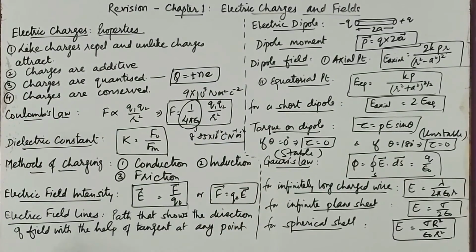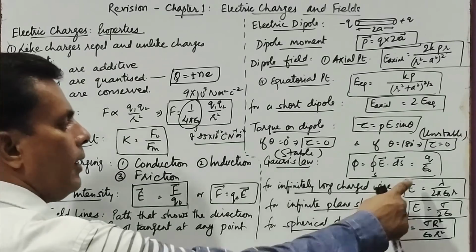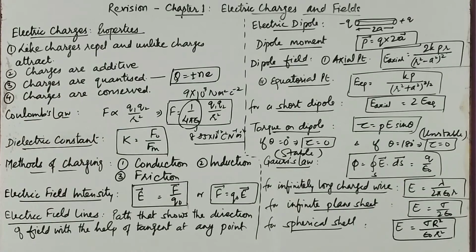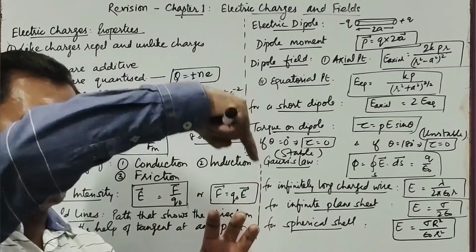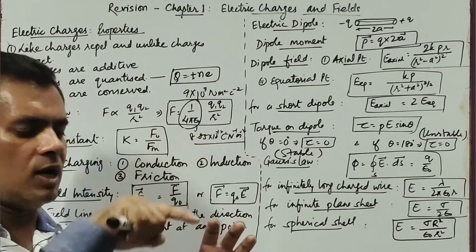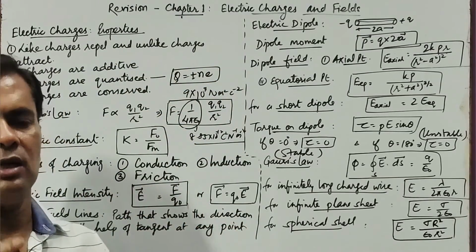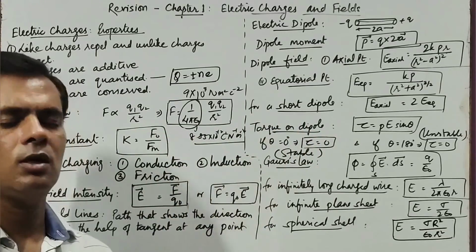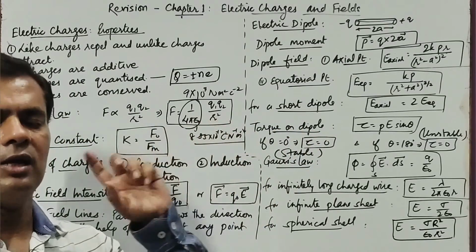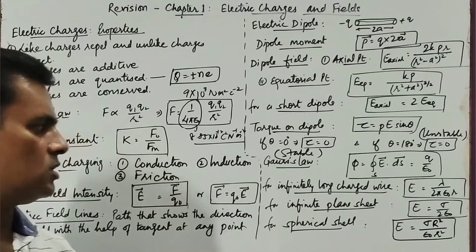Then the Gauss's law we had. Gauss's law says that the electric flux through a given surface is 1 upon epsilon naught times the charge enclosed by the surface. And we could find out that the charge must be enclosed by the surface for which the flux is to be counted. If we are finding the flux of a surface where the charge is outside the surface, this surface will have no flux. The charge must be enclosed by the surface, then only we can obtain the flux for that given surface.